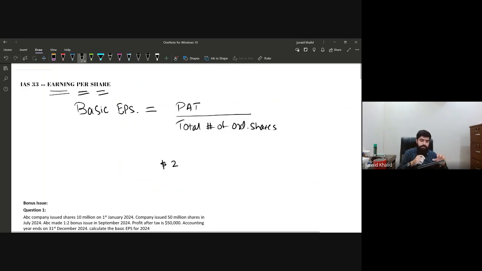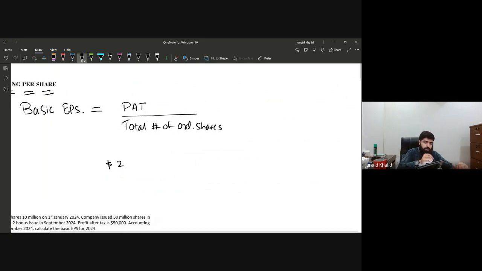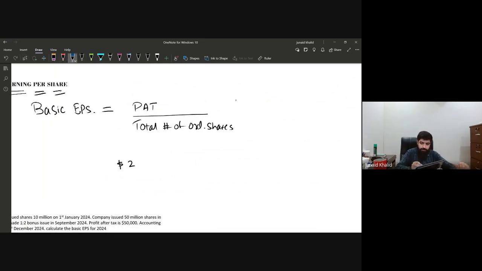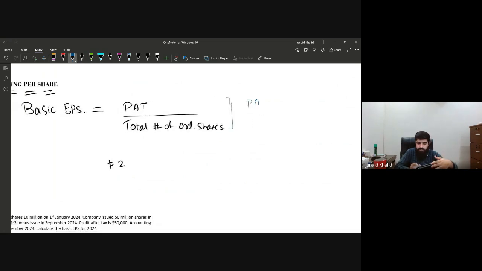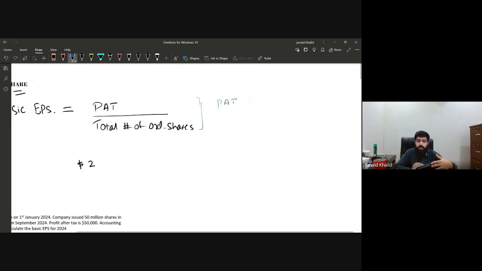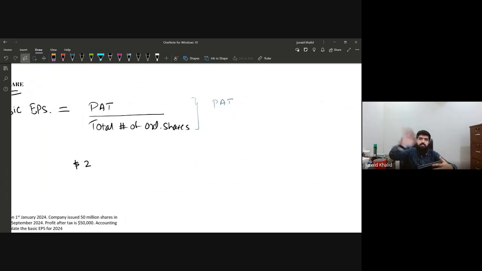So earnings per share is the total earnings of the company divided by the total number of ordinary shares. This is the basic formula, but let me make some modification to that formula. This is the profit after tax, and remember, this is the profit after tax in which you have deducted everything, that is operating expenses, the finance cost, the income tax. That is the profit after tax, or the net profit as we call it.